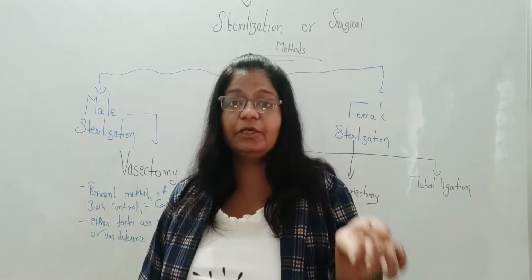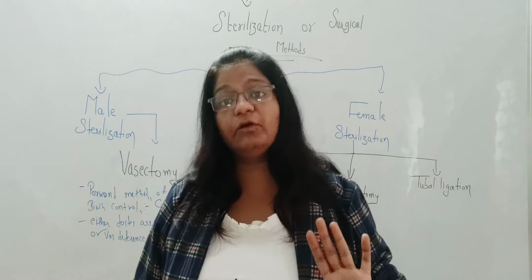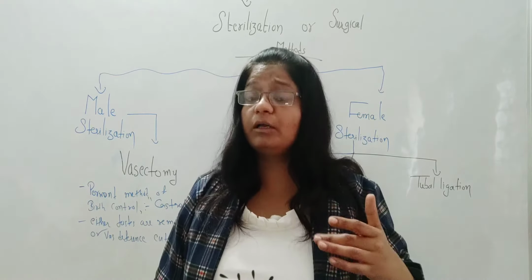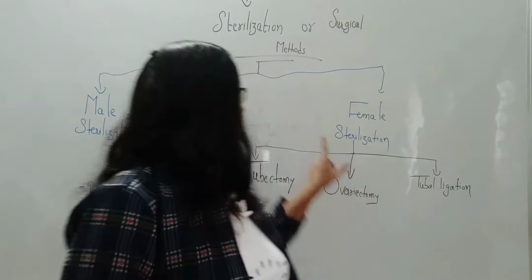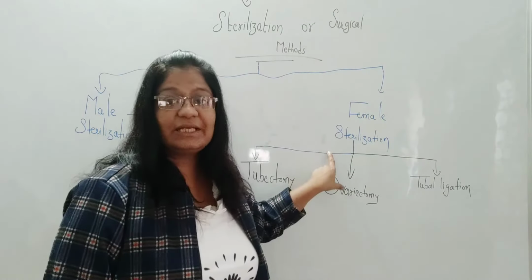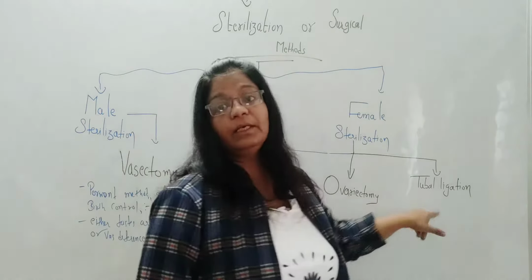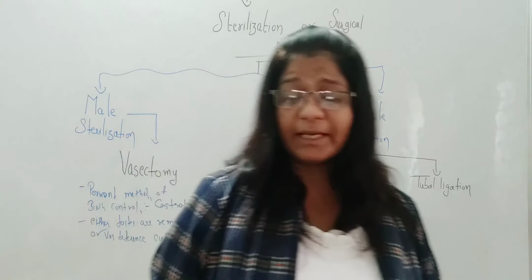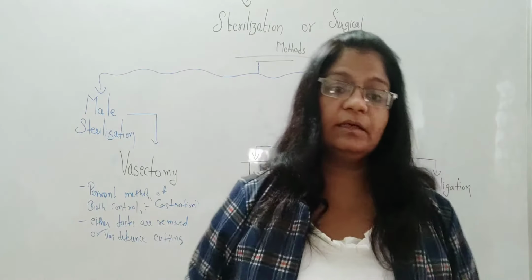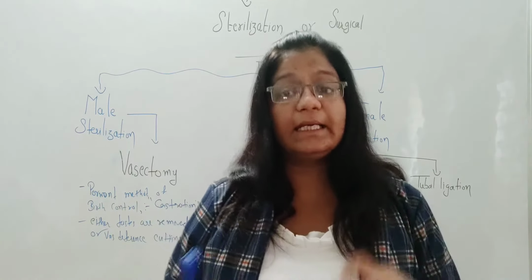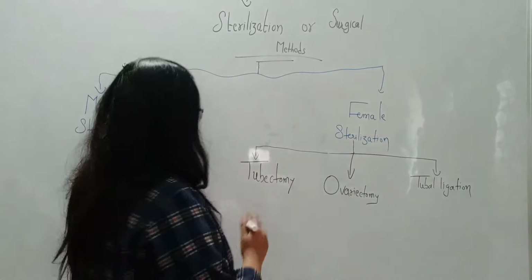It's a very minor operation जिसमें कोई side effect नहीं होता है. There would not be any kind of weakness issues, and it will not even affect the sex life of the male. Female sterilization techniques are of three types: tubectomy, ovarectomy, or tubal ligation. Tubectomy is a technique in which the fallopian tubes are cut.